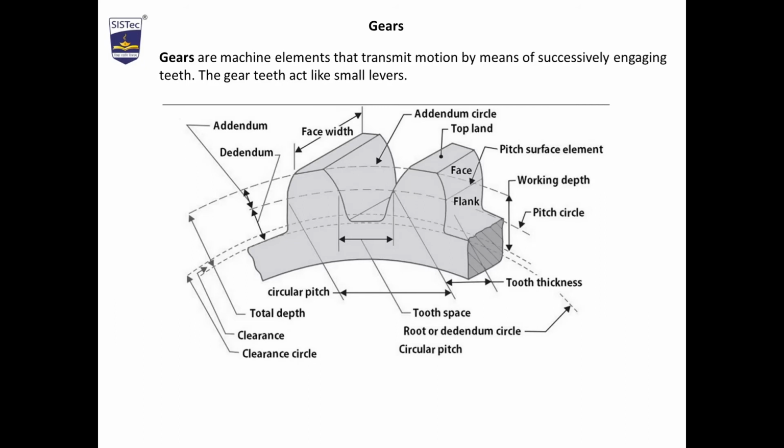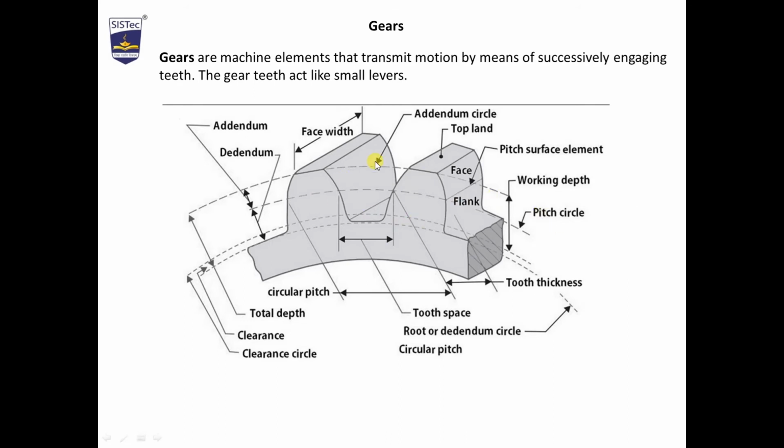Now the second topic is gear. This is one of the basic and important topics in theory of machines and it is one of the important components in different machineries and automobiles. So what are gears? Gears are machine elements that transmit motion by means of successively engaging teeth. The gear teeth act like small levers, or gears can be called a power transmitting device. It gives positive drive and is one of the important components of a machinery.